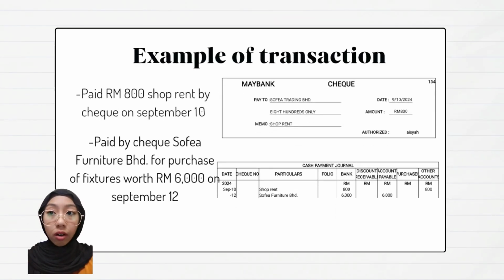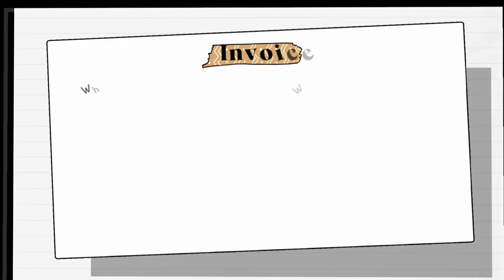The example of transaction and the check. As you can see, paid 800 ringgit shop rent by check on September 10, and paid by check to Sophia Furniture Berhad for purchase of fixtures worth 6,000 on September 12. So we will record this transaction in the cash payment journal as shown.